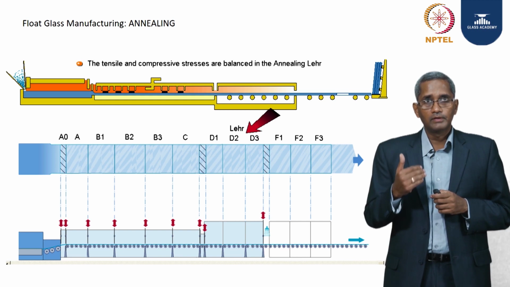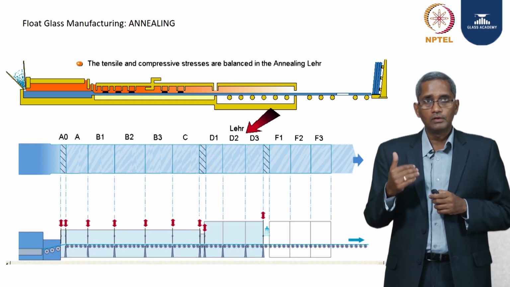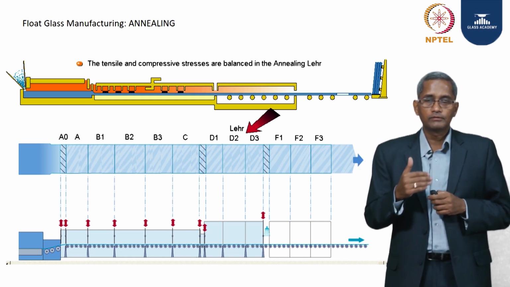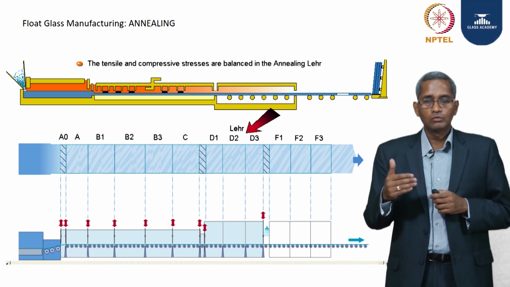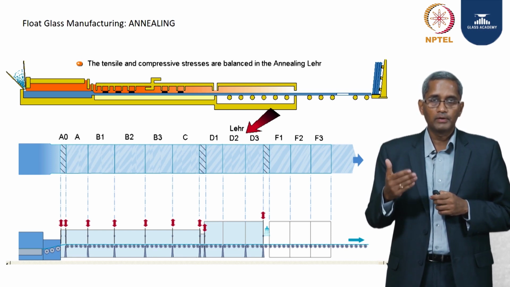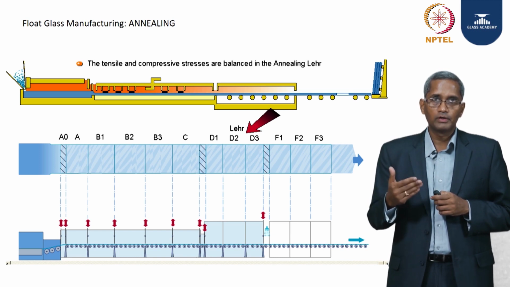The B segment is divided into B1, B2, B3, a very long range. We have a reason for that. I am going to explain that in a few seconds. And after that, it's a C zone, in which again cold air, a mass quantity of air, is passed to have a slightly faster rate of cooling.